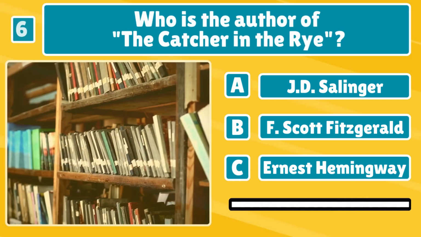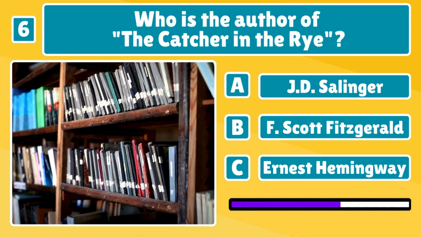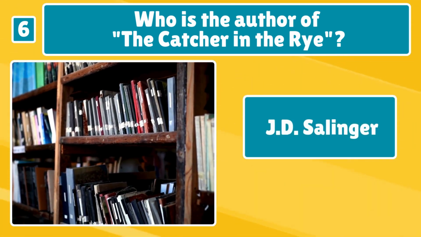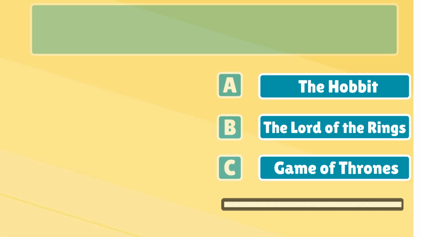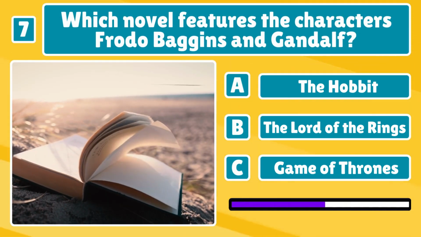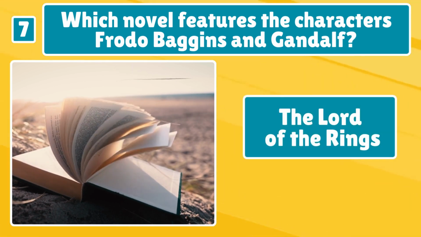Watch out for this next one, it's a tricky one. Who is the author of The Catcher in the Rye? Right, it's Jerome David Salinger. Which novel features the characters Frodo Baggins and Gandalf? I bet you've watched the movie. The Lord of the Rings.